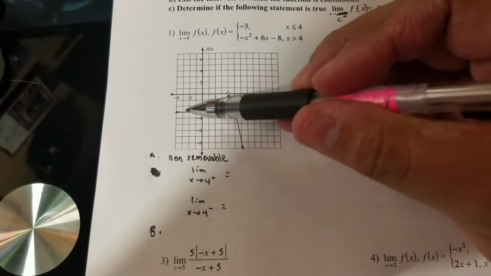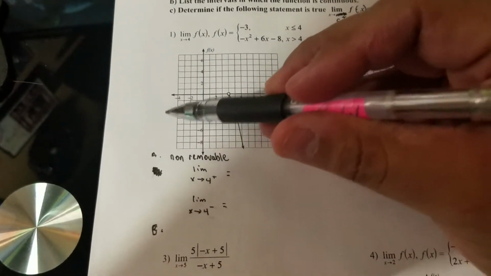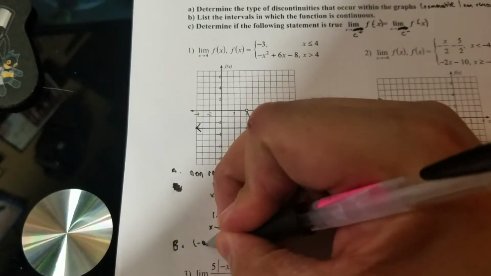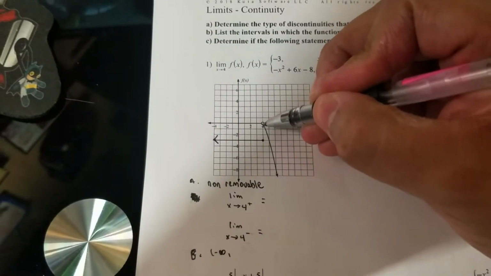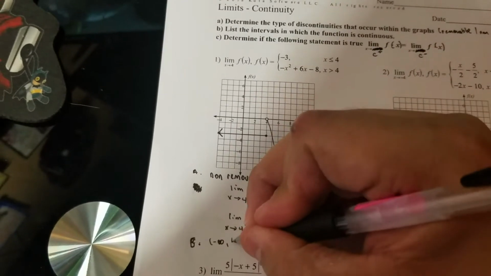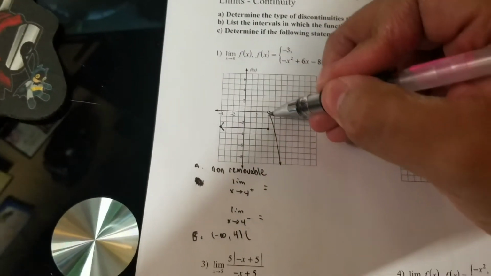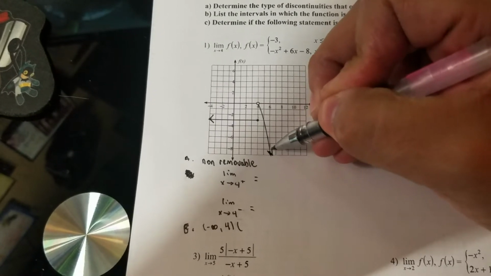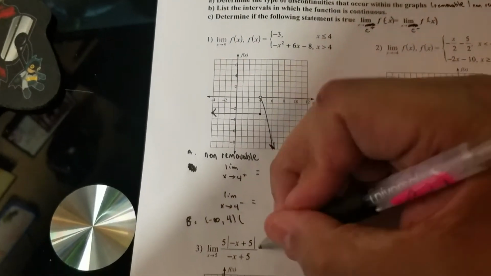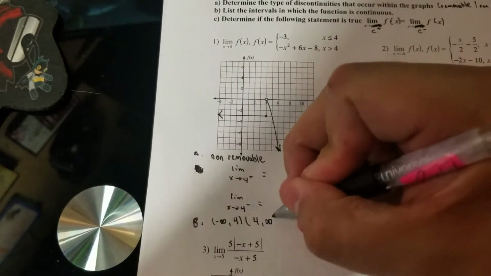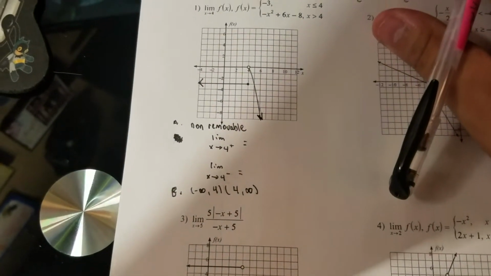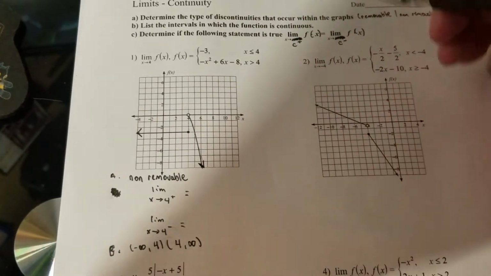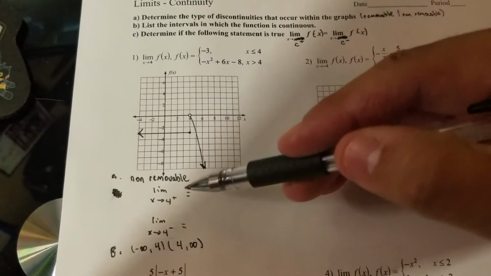Okay, so part B, where it's continuous. So right here, I'm looking at it. In the x direction, this is an arrow, right? So it goes from negative infinity all the way to this point right here. So in the x direction, it is 4. And then I see that the graph picks up again, 4 all the way to, well, I'm going to assume that this keeps moving in this direction also, so 4 to infinity.